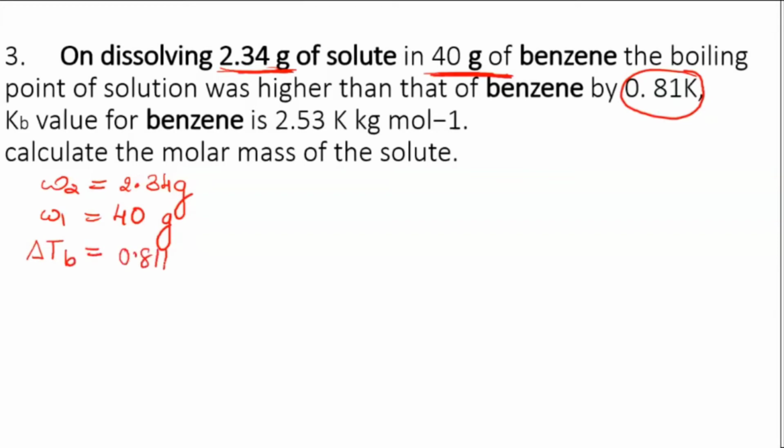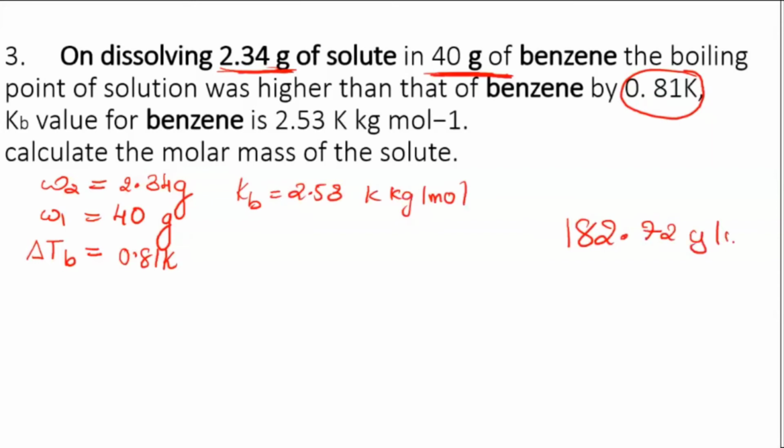0.81 Kelvin. And then next, what else is given? Kb is given to you. That is 2.53 Kelvin kg per mole. When you substitute everything, most of you have the correct answer: 182.72 gram per mole, because it is molar mass. So yes, correct. Very good. This is the answer.